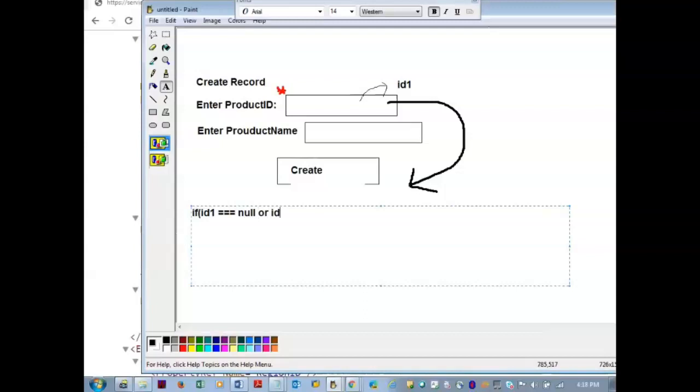Or ID1 is equal to undefined, correct? Is equal to empty. So you have to issue that cannot be blank. Yeah, you can write that also.